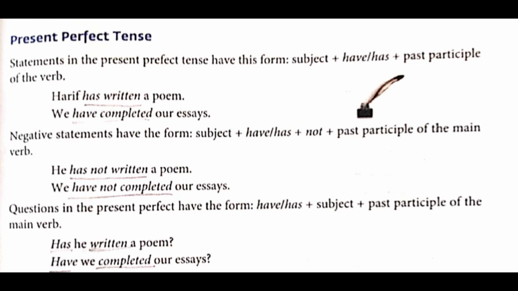So perfect tense what it is over here? Has written. Second one, have we completed our essays? So underline have and completed. Do not underline we. We is the subject of the sentence. But here we are forming questions. So have we completed our essays?